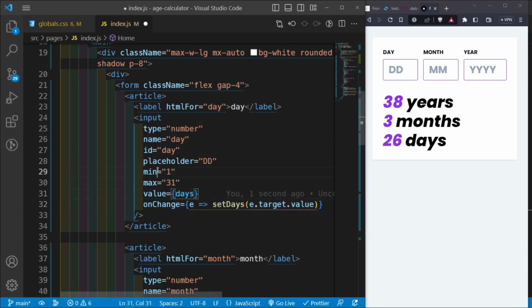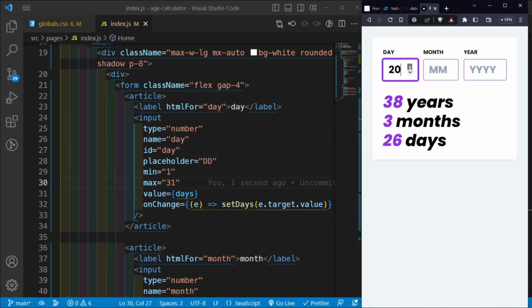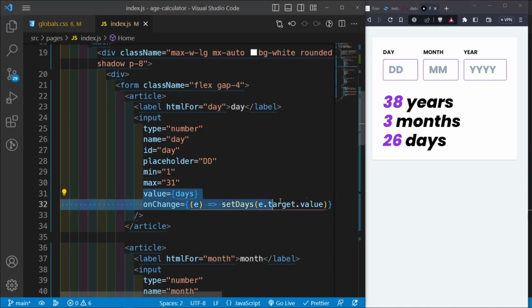And remember that the minimum is 1 and the maximum is 31. So that when I save this and I go up to a maximum of 31, then we are not going to go past this. But something that you should know is that if you type in a number, then it's going to go past 31. Okay, so just take note of that. And then we're going to do the same thing here for the rest of the inputs.